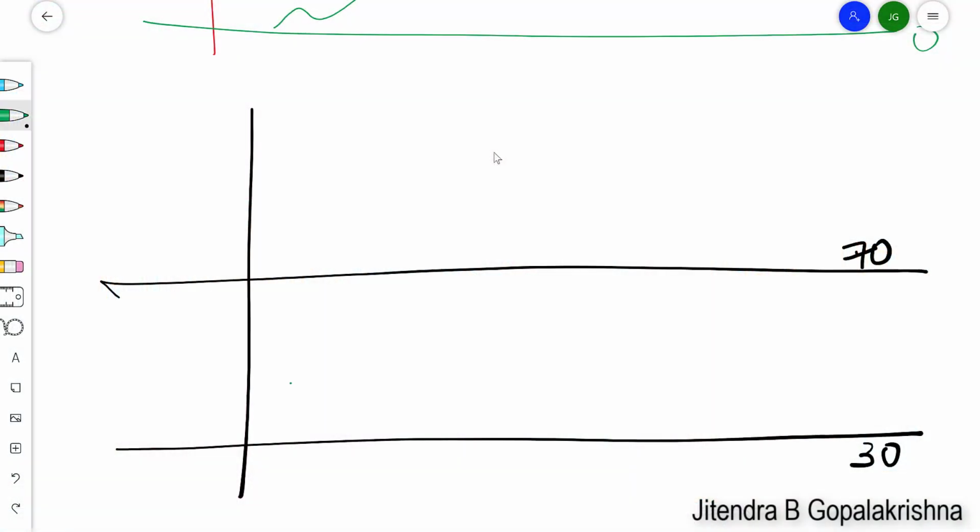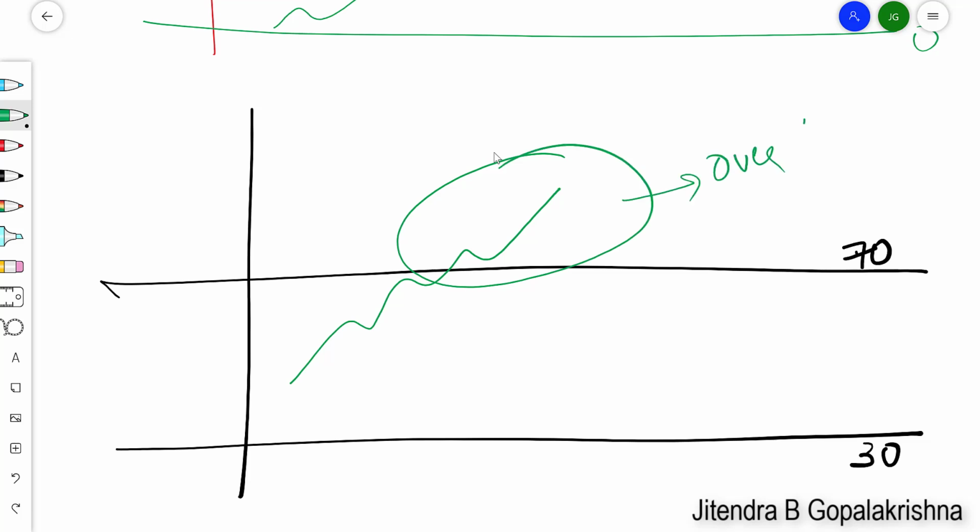Now, traditionally for RSI, it was said 70 and 30. If the RSI is above 70, this region was called overbought.